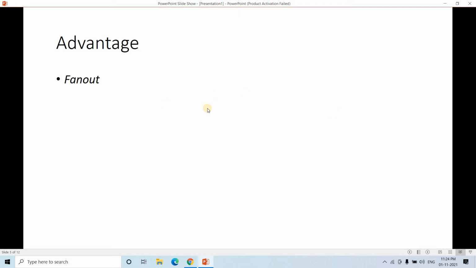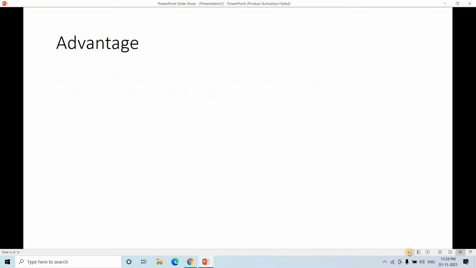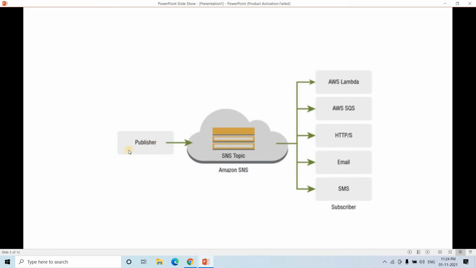Let me discuss the advantages of SNS. Okay, so one of the biggest advantages of SNS is fan out. Okay, so what is fan out? Fan out is nothing but when a message published to an SNS topic is replicated and pushed to multiple endpoints. Okay, for example, if you see the image I showed you, when a publisher puts the message in the SNS topic, then that message can be replicated and sent to multiple subscribers.